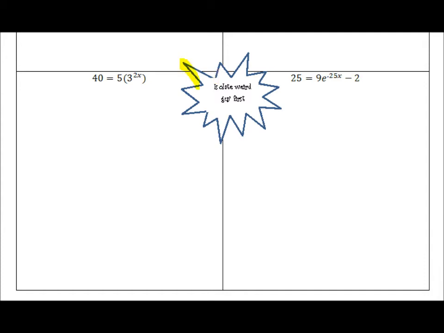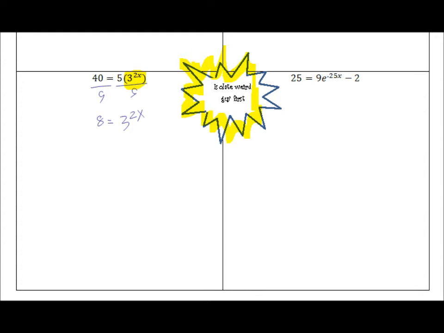You guys know that when we solve equations, you have to isolate the weird guy first. Nothing changes with these exponential equations. If you look at 40 equals 5 times 3 to the 2x, you see that 3 to the 2x is definitely the weird guy. It's that 5 that has to go. 5 is being multiplied by 3 to the 2x, so to get rid of it, we can divide. We see that 8 equals 3 to the 2x.